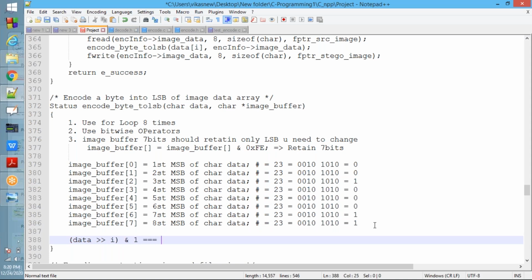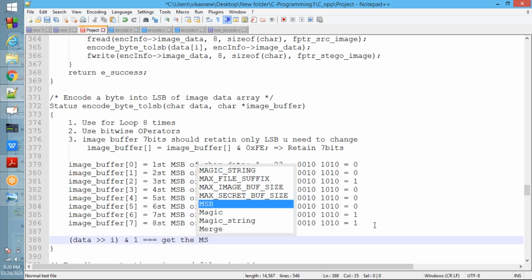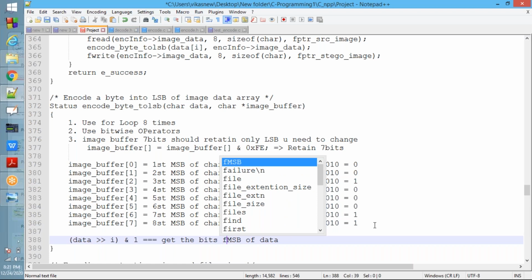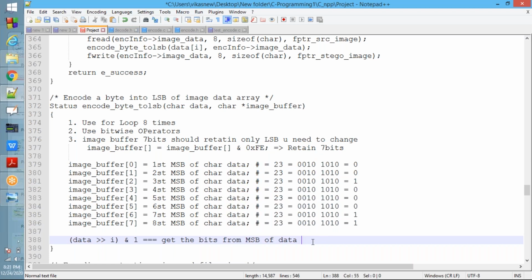So this logic gets the bits from the MSB of data. So i goes from 7 to 0, because first it should be shifting 7 times, then only we will get the MSB.